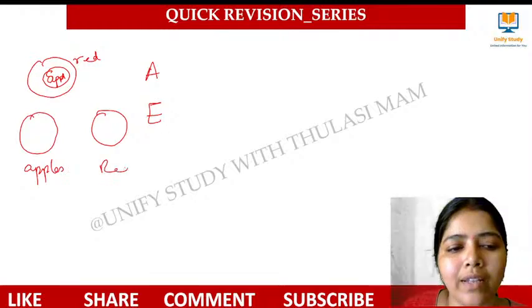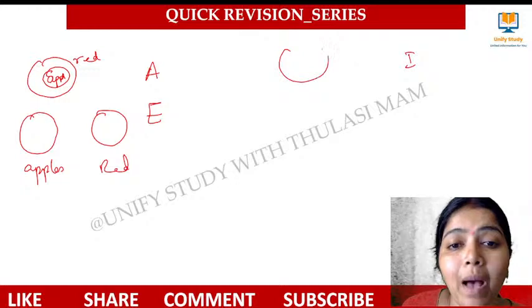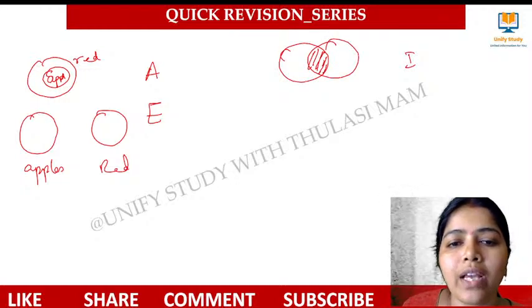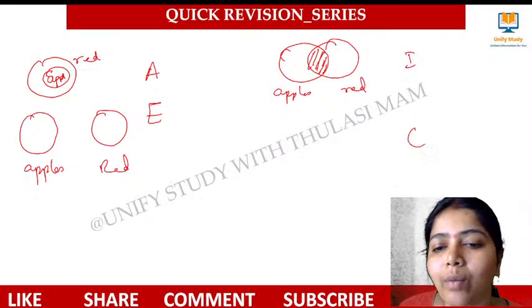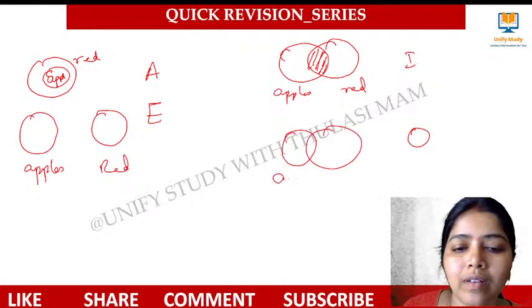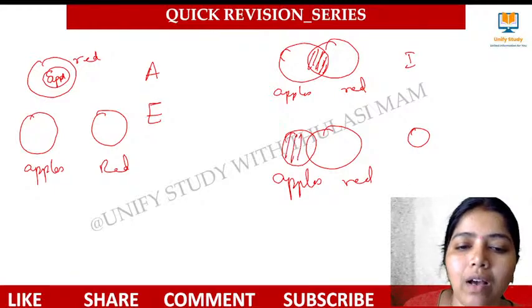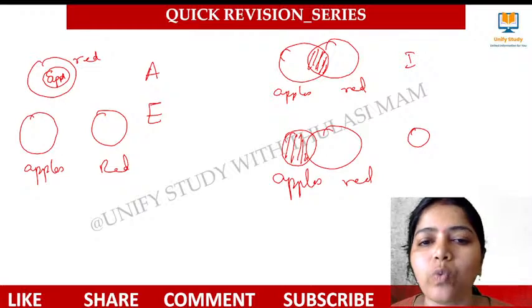How to represent I type sentences? Some apples are red. And what about O type sentences? There are some apples which are not red. This is how we can interpret it with respect to Venn diagrams.